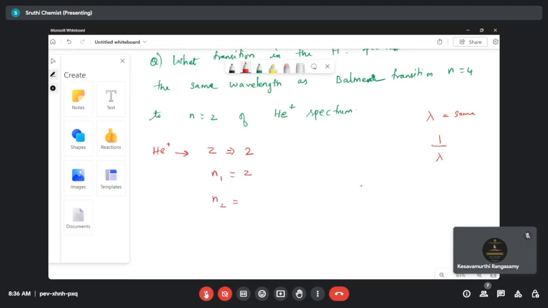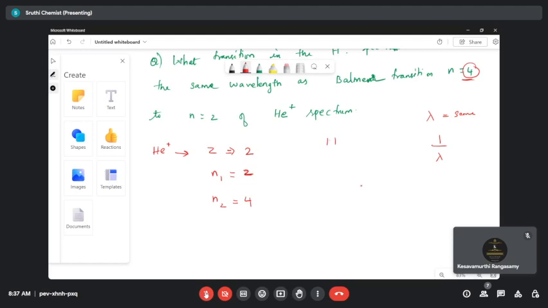N2 value is 3, but they are not asking for an alpha line. It is given in the question, right? N2 value is 4 to 2. Am I correct? So the N1 value for the Balmer series won't change, it is 2 only. But from which higher energy state is it traveling? N2 is equal to 4. It is given in the question.